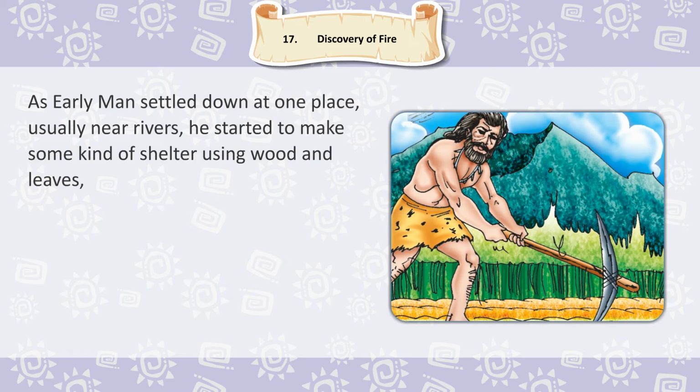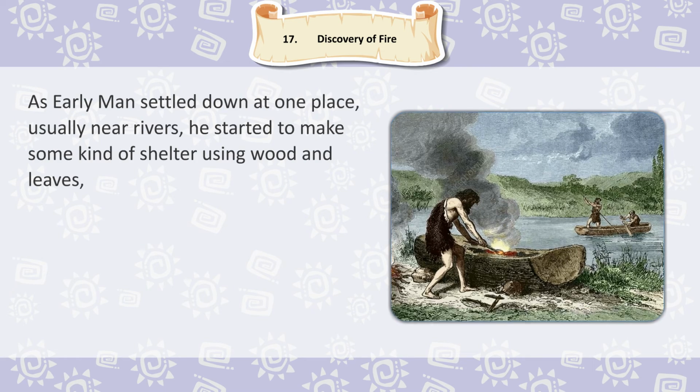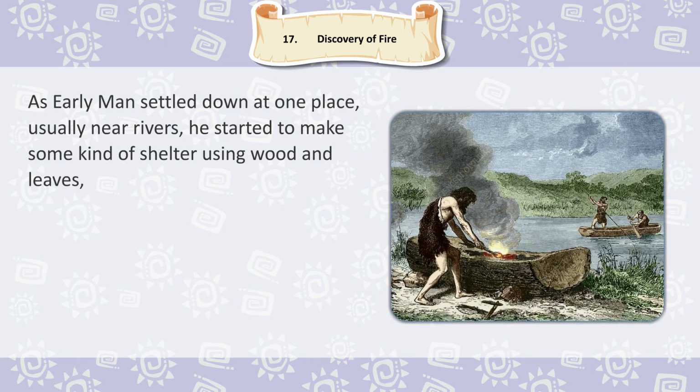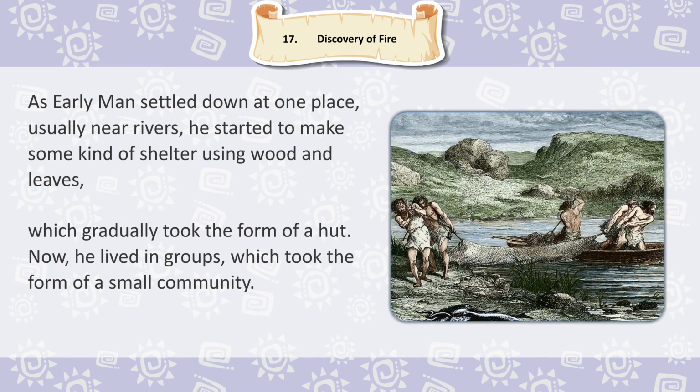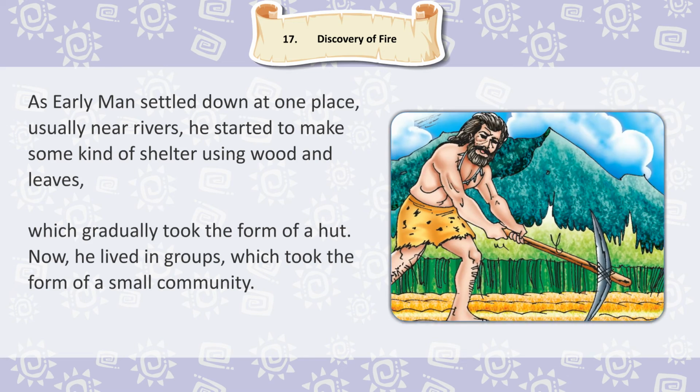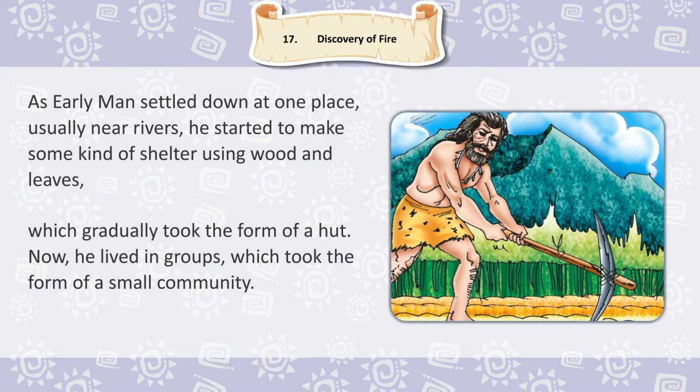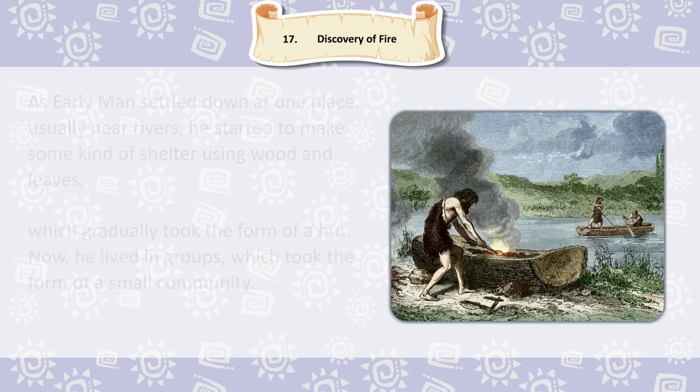As early man settled down at one place, usually near rivers, he started to make some kind of shelter using wood and leaves, which gradually took the form of a hut. Now, he lived in groups which took the form of a small community.